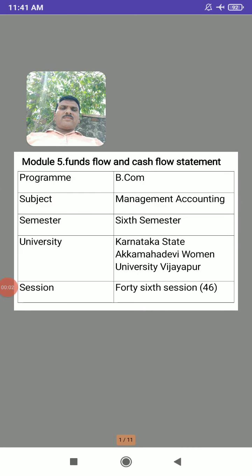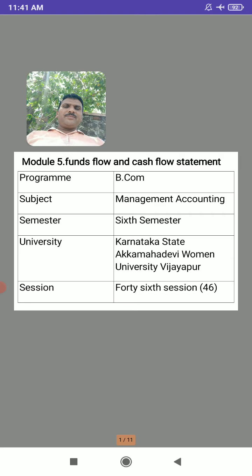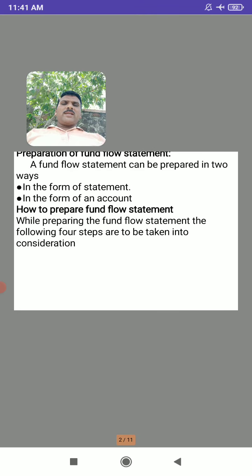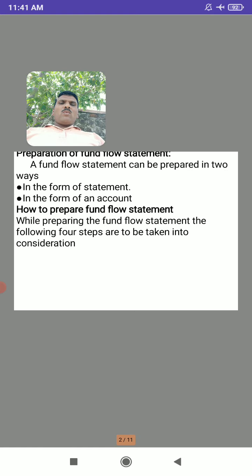Good morning, students. So today in the second session, that is this 46th session, we will study how to prepare the fund flow statement. In the last session we saw the sources of funds and the applications of funds, and with the use of these, it is now time to prepare the fund flow statement. In this session we will see how the fund flow statement is prepared.